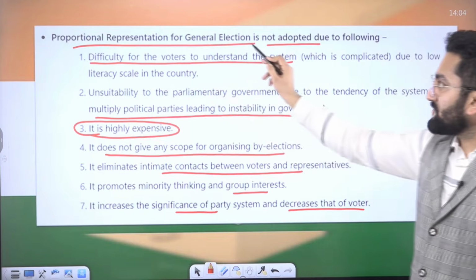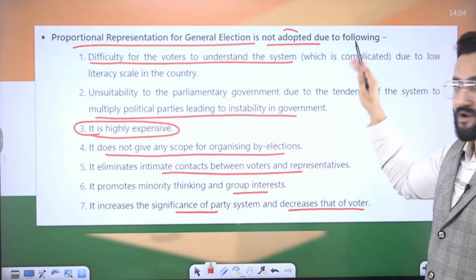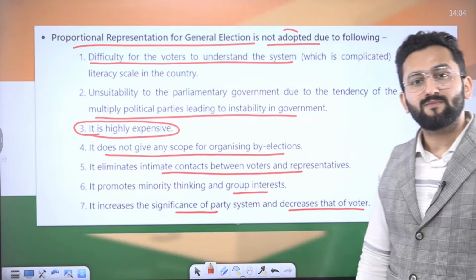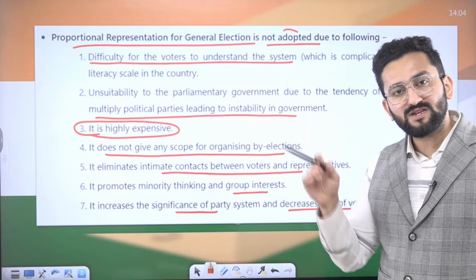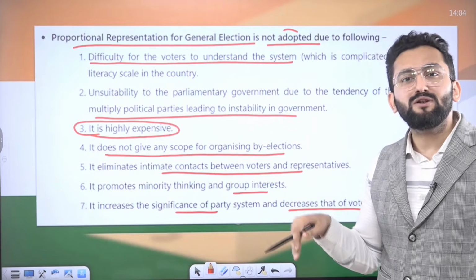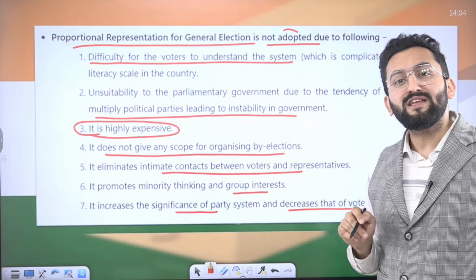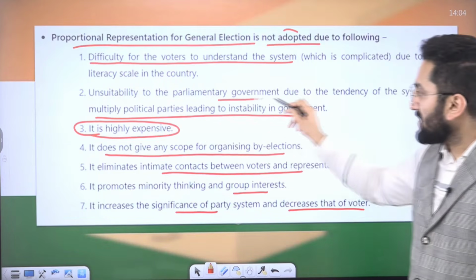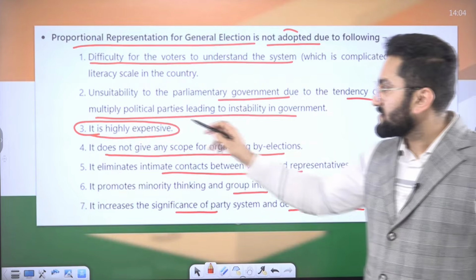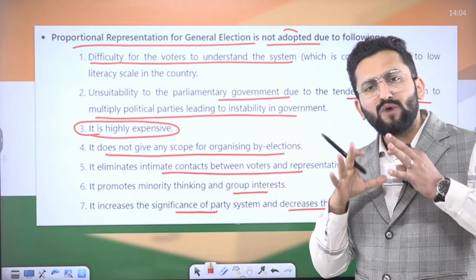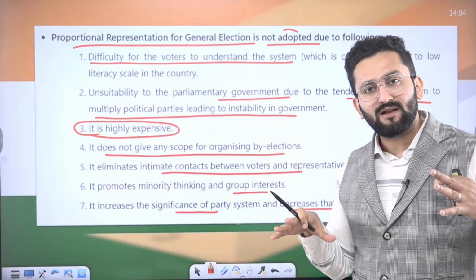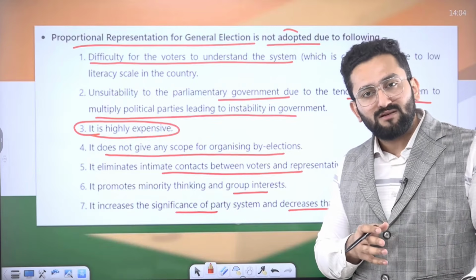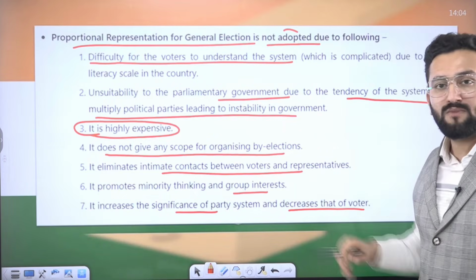Proportional representation for the general election is not adopted. Why was it not adopted? Difficulty for the voters to understand the system. I hope you remember when I was telling you about the ballot paper, multiple options. I was explaining this in the President chapter, right? So it would be quite difficult. Unsuitable for parliamentary government due to the tendency of the system, because there are different political parties and we need to ensure a clear majority, right? And there may be a possibility that multiple parties come together and then form government. So this will become quite cumbersome.